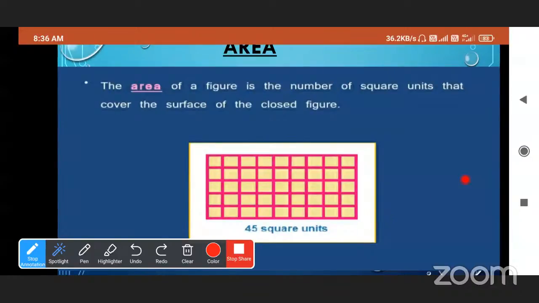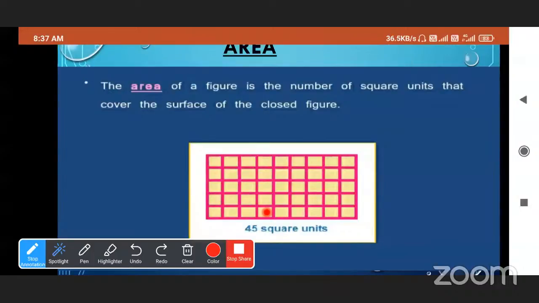To find out the area, we only have to count the squares inside a closed figure. This is 1, 2, 3, 4, 5, 6, 7, 8, 9. We have to count all these square units. So we will get 45 square units.